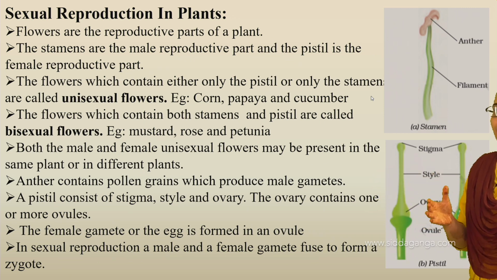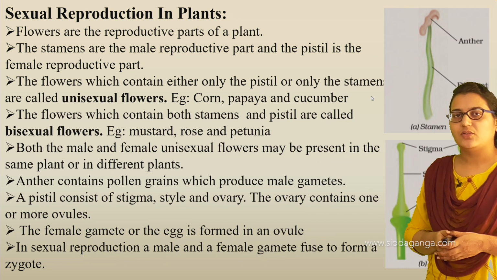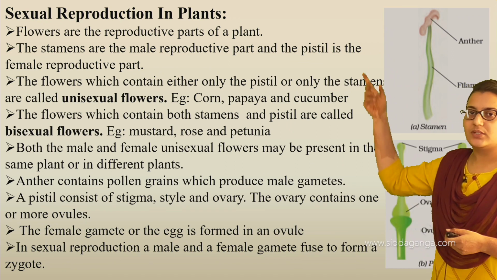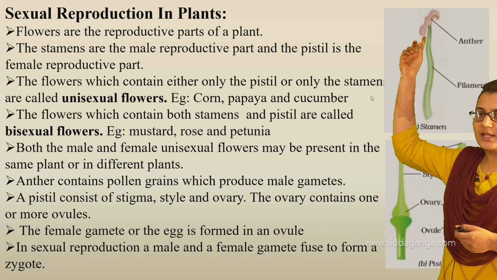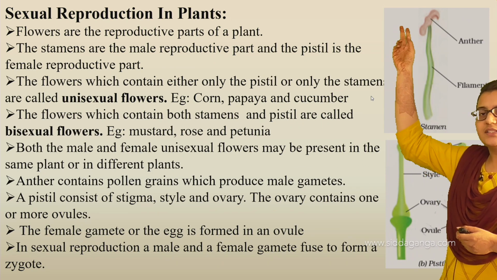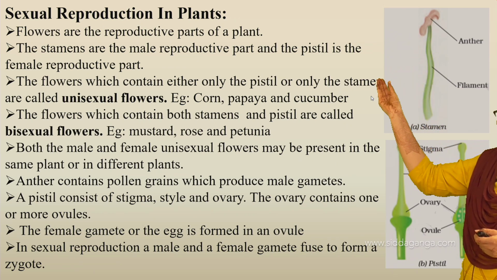Now pollination is of two types, self-pollination and cross-pollination. In self-pollination, the male gametes produced in the anther get transferred to the stigma of the same flower.